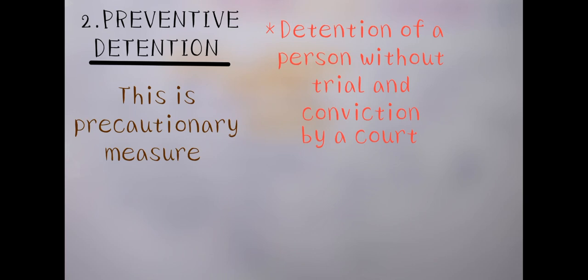We can say this is a precautionary measure. Preventive detention is not to punish for a past offense, but to prevent him from committing an offense in future. That's why it is a precautionary measure.